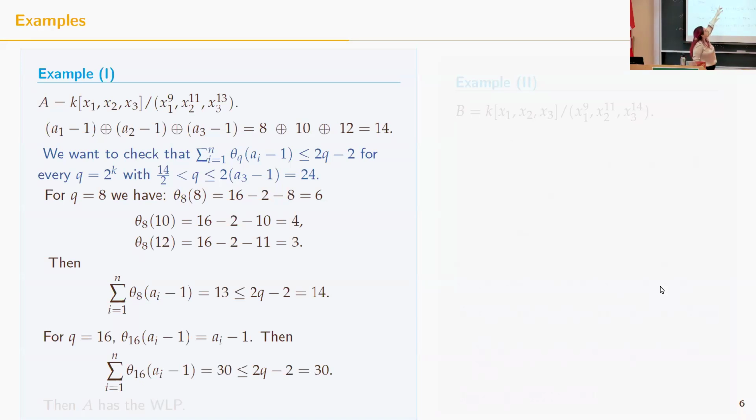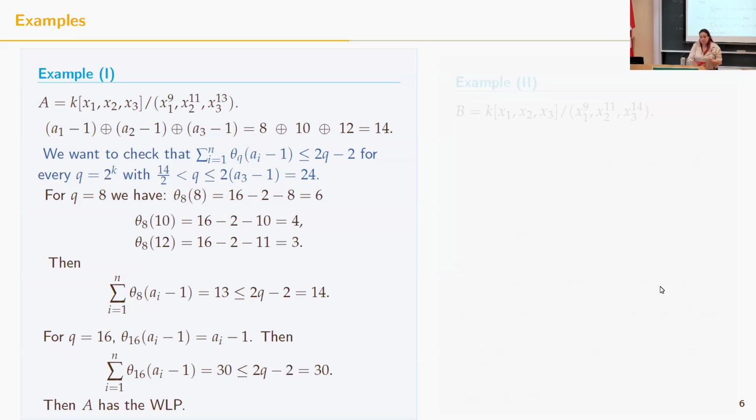For 16, since 8, 10, and 12 are strictly less than 16 minus 1, the theta function just takes them to themselves. So when I sum all of them, it is 30. That is again less than or equal to 2 times Q minus 2. And then we are done. These are the only two cases that I need to check, and therefore A has the weak Lefschetz property.